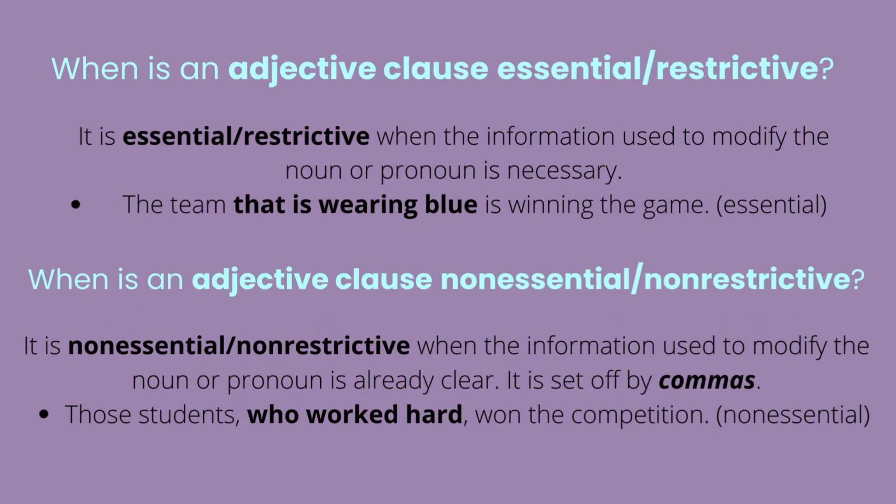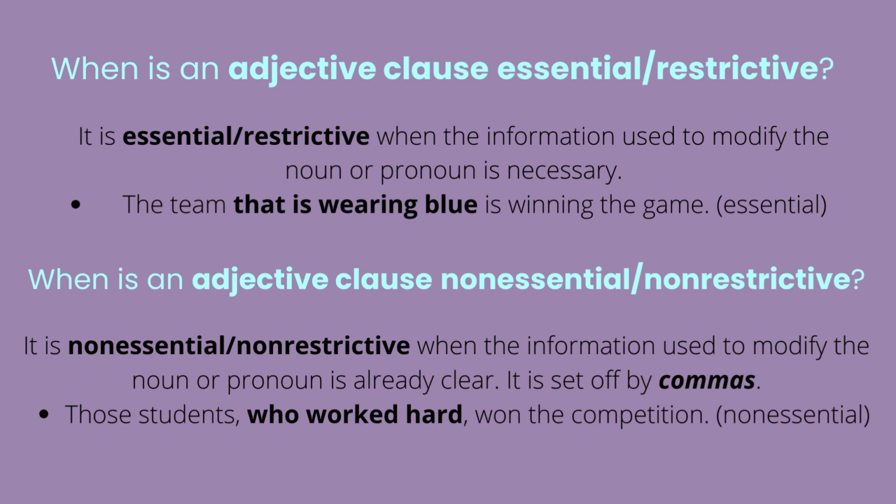When is an adjective clause essential or restrictive? An adjective clause is essential or restrictive when the information used to modify the noun or pronoun is necessary. The team that is wearing blue is winning the game. This is an essential adjective clause because it is necessary to know what team is winning the game.